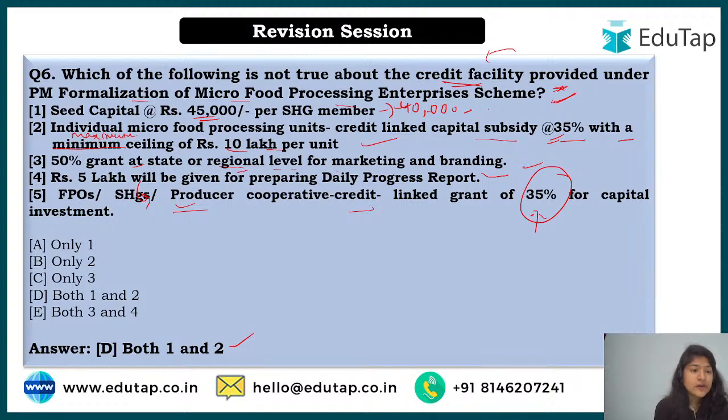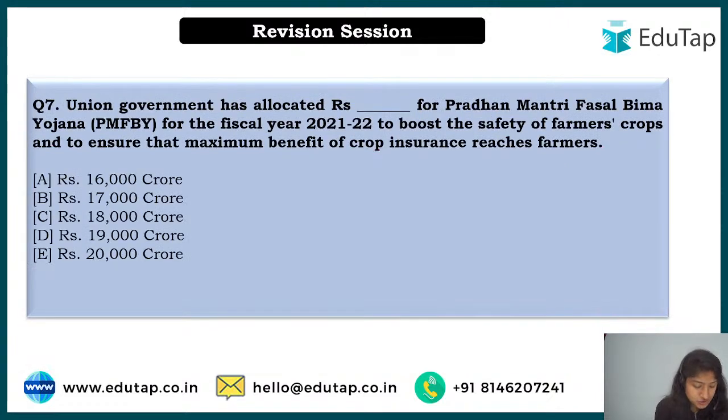Now let's move ahead to the next question, question number 7, and it asks, Union government has allocated rupees dash for Pradhan Mantri Fasal Bima Yojana for the fiscal year 2021. See, do notice that this is for the fiscal year 2021-2022. The budget is going to be out in a few months, and then you have to look at that whenever your exam is.